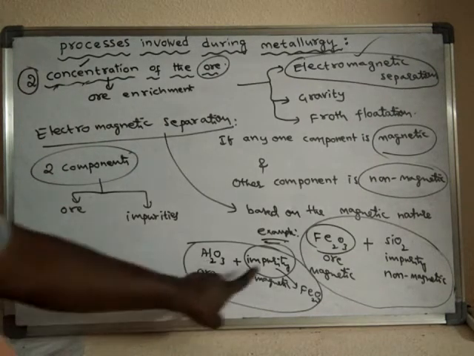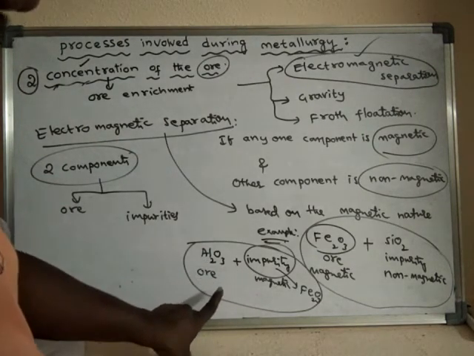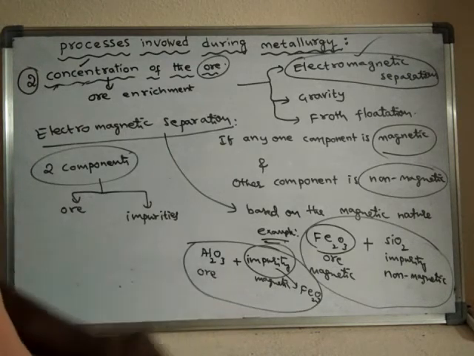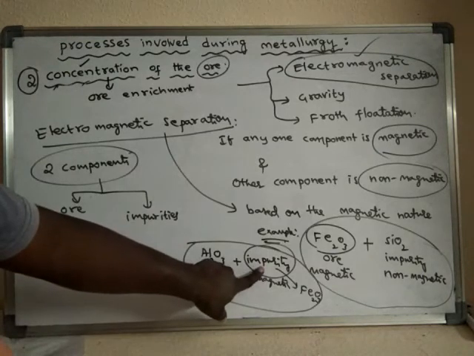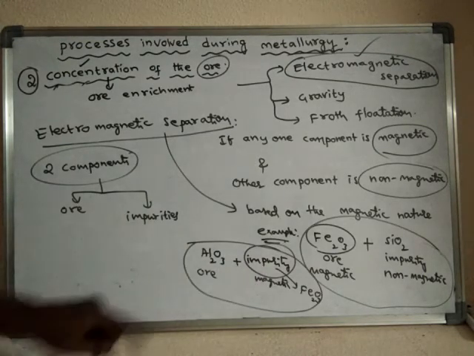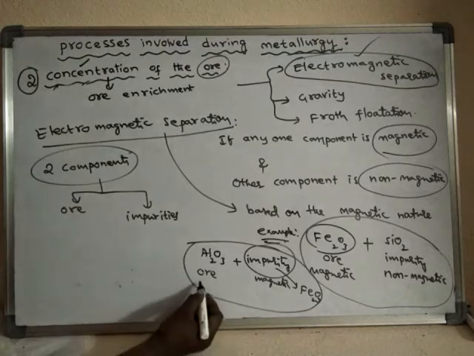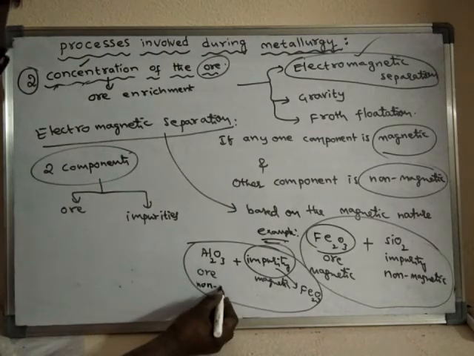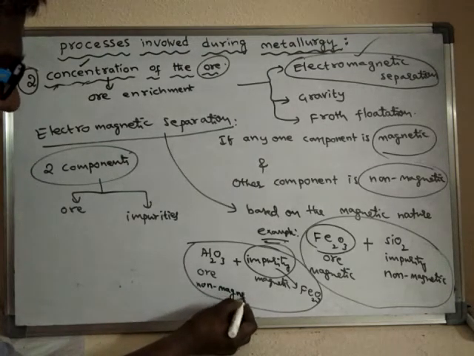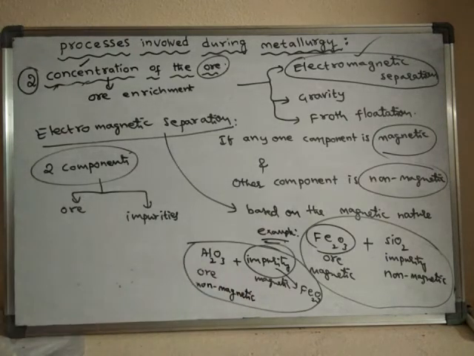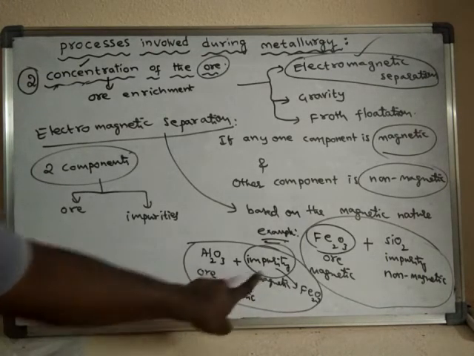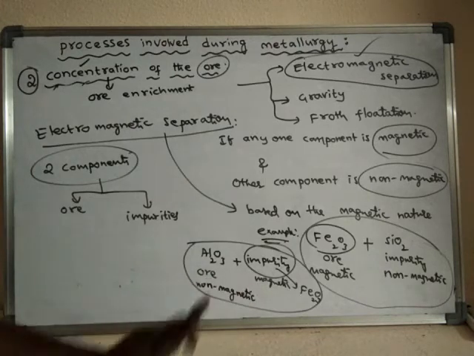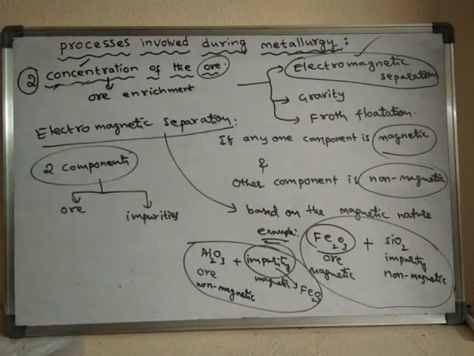See here, in the extraction of aluminium metal from its ore, the impurities are magnetic in nature, whereas the ore is non-magnetic. As there is a difference in the magnetic nature between the ore and impurity, we can use this method.